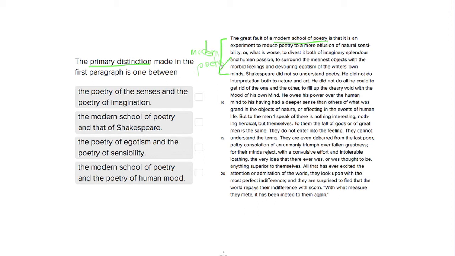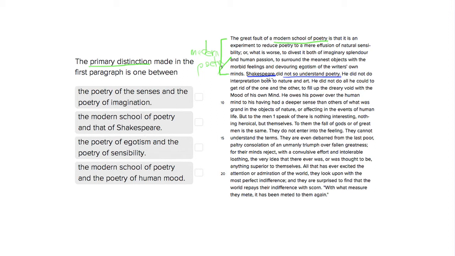So let's find out what our second thing that we're distinguishing from. Okay, so the passage goes on to mention Shakespeare. So we know that Shakespeare is not modern because he's a few hundred years ago. So Shakespeare, by contrast, did not so understand poetry. So we know that this is a contrast because it's saying that Shakespeare did not agree with the characterization of poetry given in lines 1 to 6.